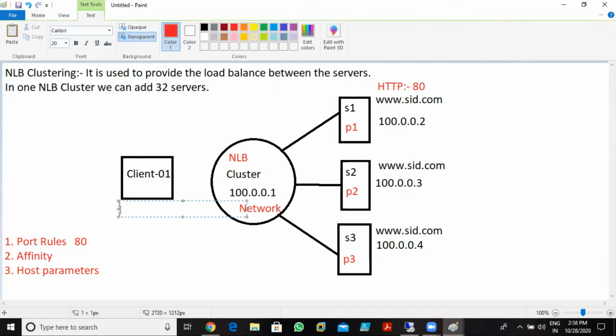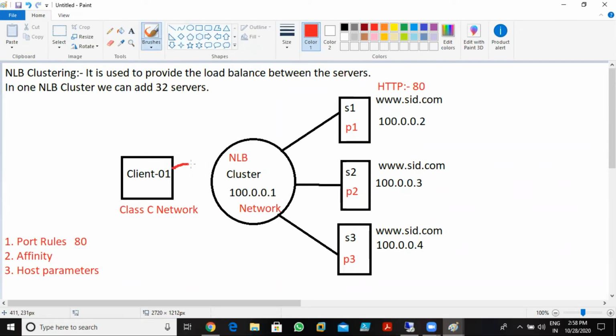So imagine that if this client belongs to the class C network and sends a query to the NLB cluster, which works on network, it automatically sends this query to server 3. It works on network addresses, meaning your class of network decides which server to go to. So we can define that class A network queries are resolved by server 1, class B network queries are resolved by server 2, and class C network queries are resolved by server 3, like this. Understood, fine. So that's what we have in affinity.